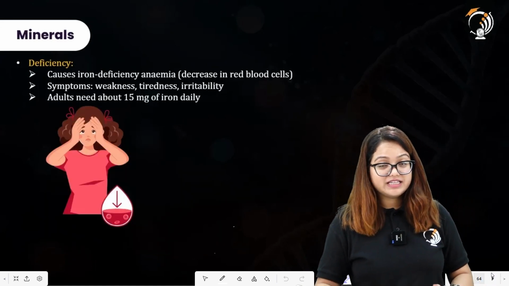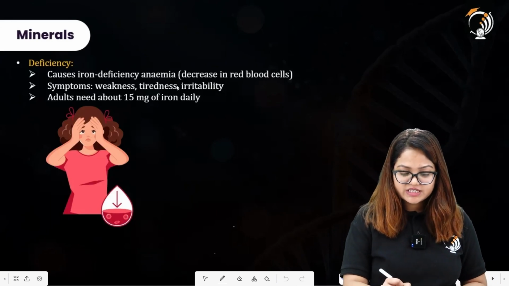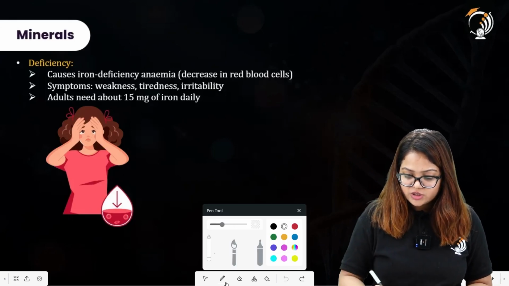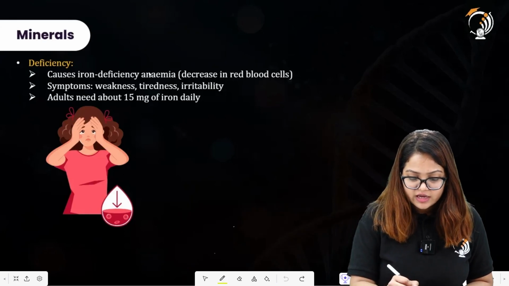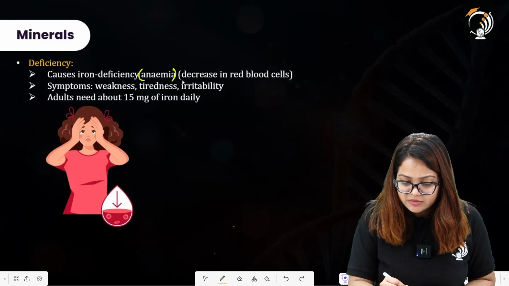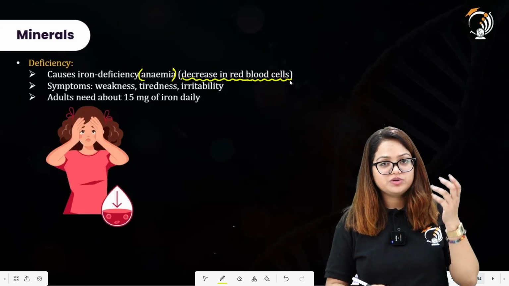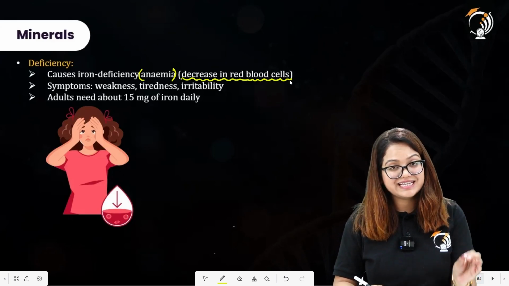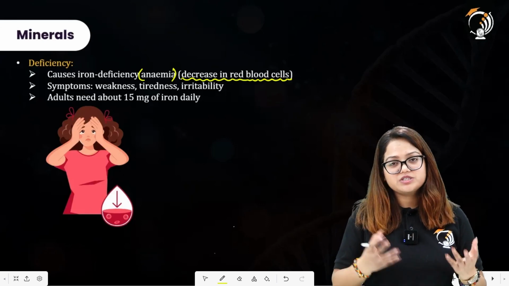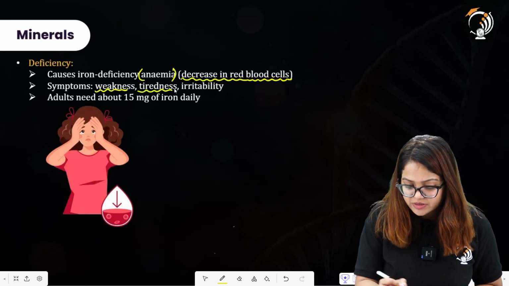Now, what can be the deficiency of iron? So, here we have causes: iron deficiency, and what is that? That deficiency is anemia. So, anemia is a condition whenever there is a deficiency of iron in the body. Decrease in the red blood cell. And what do we mean by anemia? It is actually a decrease in red blood cells. So anemia is a condition to tell that the person is having decreased RBC. That means there will be decreased oxygen transport throughout the body. The person will be lethargic. All right. So symptoms are weakness, tiredness, irritability.